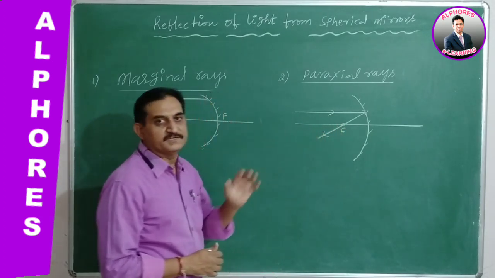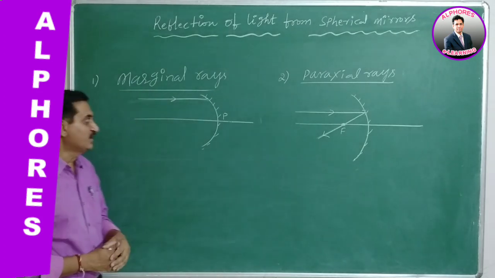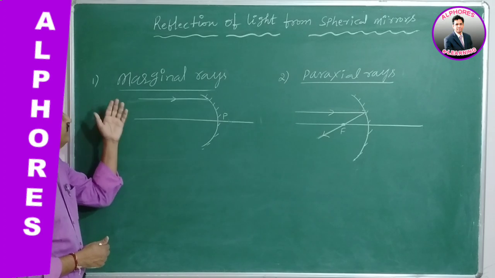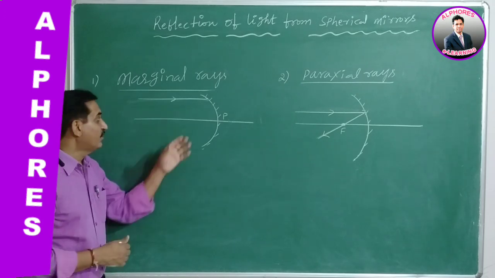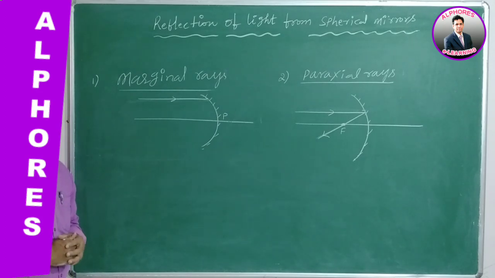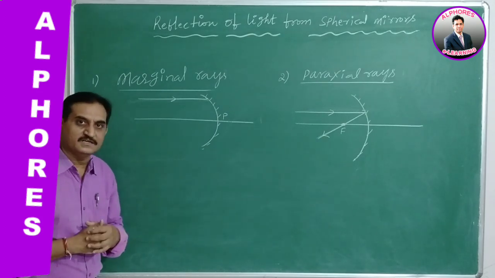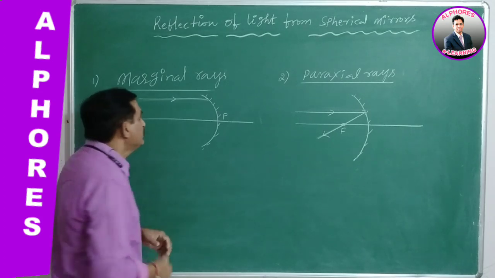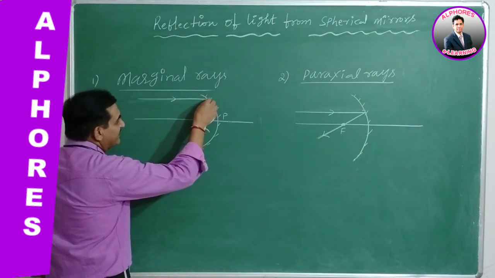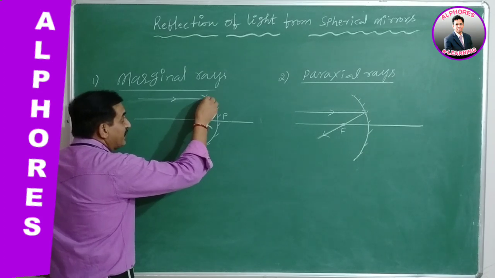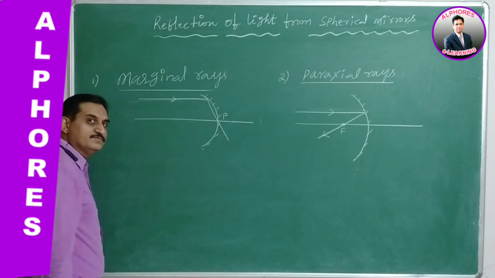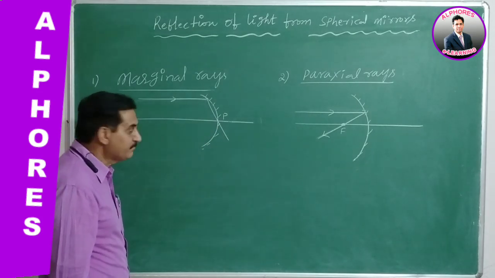After reflection, paraxial rays must pass through the principal focus, whereas the light rays incident far away, the marginal rays, after reflection never pass through the principal focus. Then what happens here generally, how can we understand? Say this is a marginal ray. It is passing from somewhere. Sometimes the reflected ray may pass through the pole of the spherical mirror.